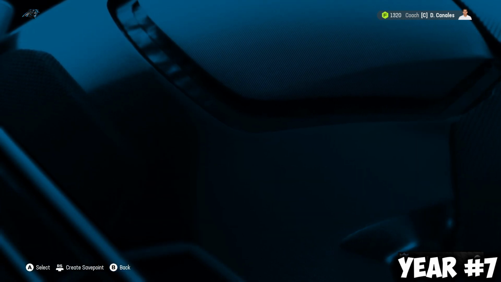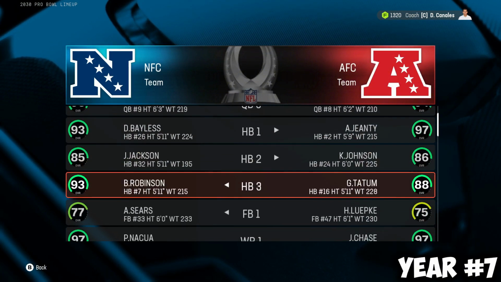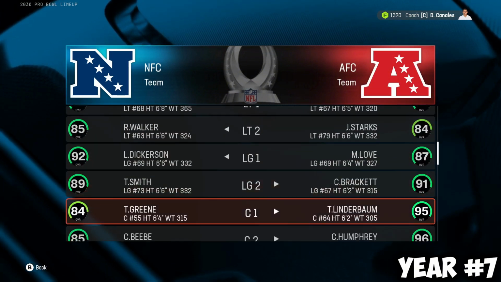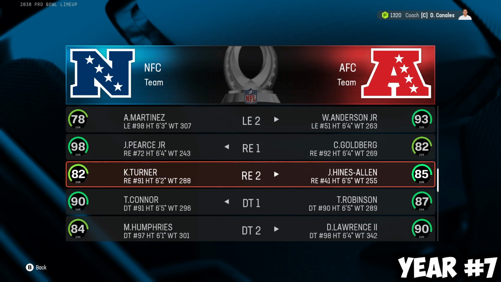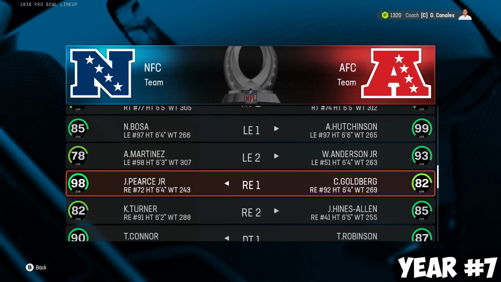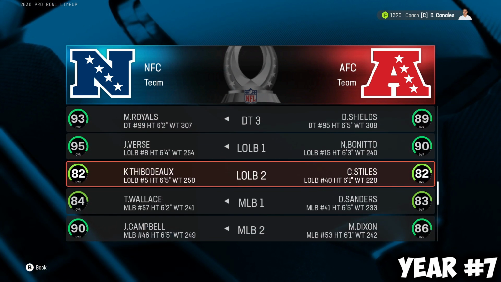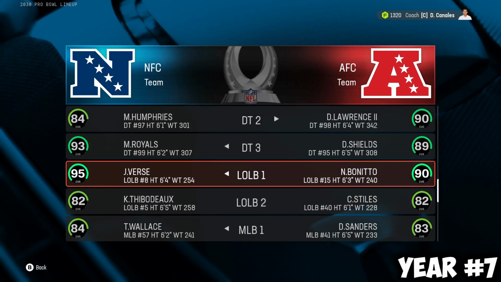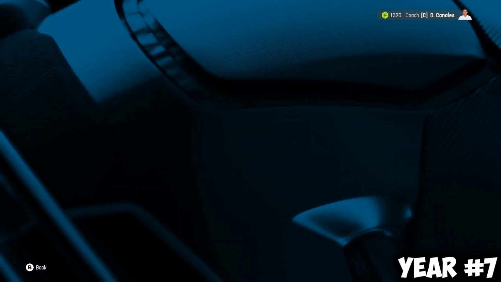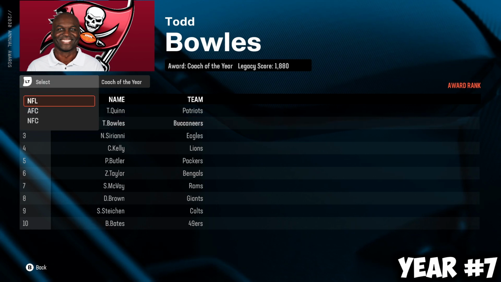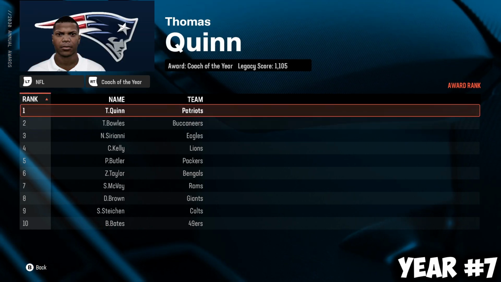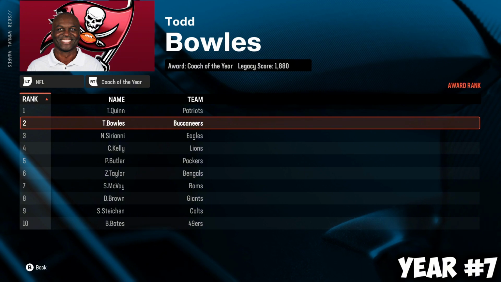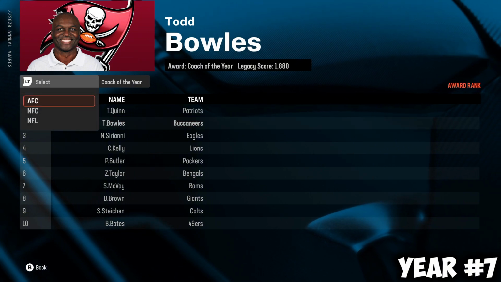I wish they still had it to where you're Pro Bowl selected, but the way they have it set up in Madden, you're not listed on there if you are in the Super Bowl. They only select the people who didn't make it. It was Jared Verse, Kayvon Thibodeau. Shout out Kayvon. Todd Bowles, second best coach and the best coach in the NFC.